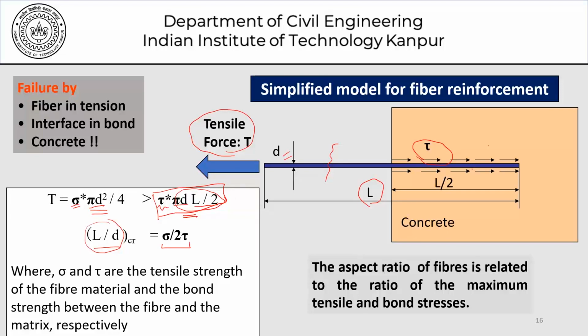This is related to tensile strength and the bond strength mobilized between the fiber and the matrix. So the aspect ratio of fibers is related to the ratio of the maximum tensile and bond stresses.